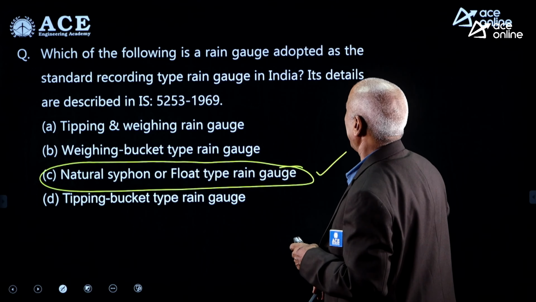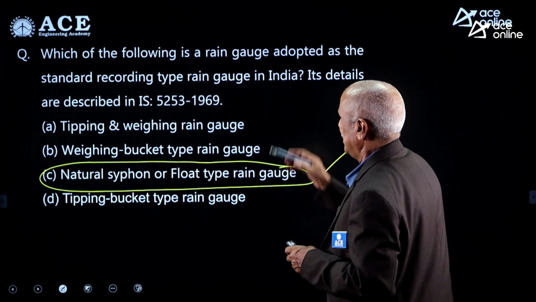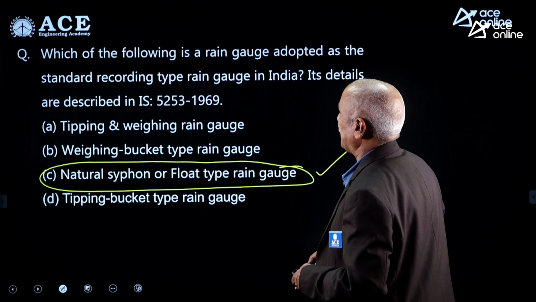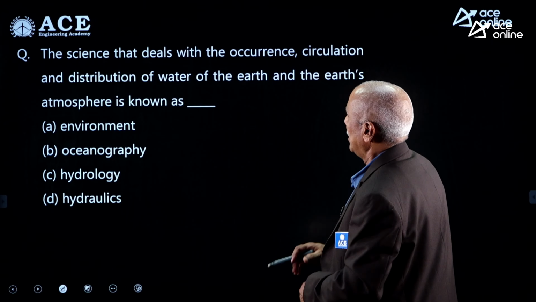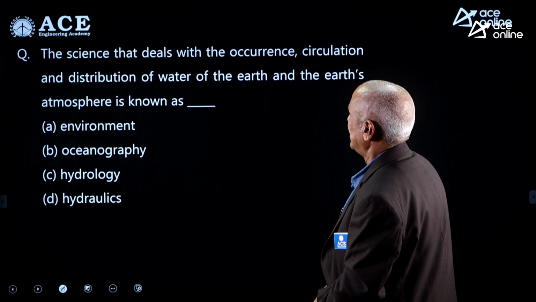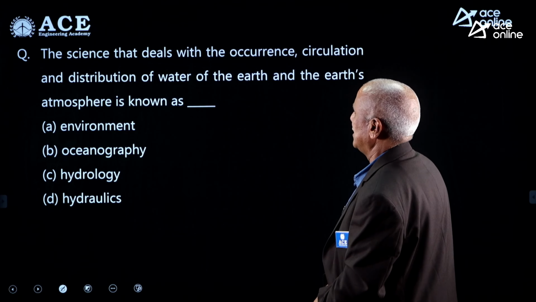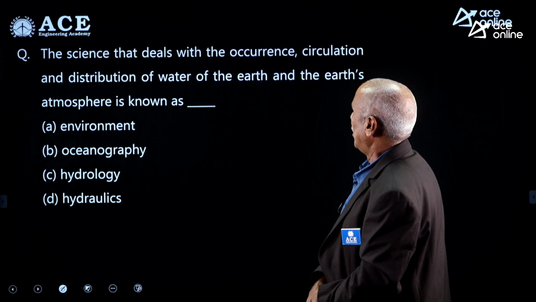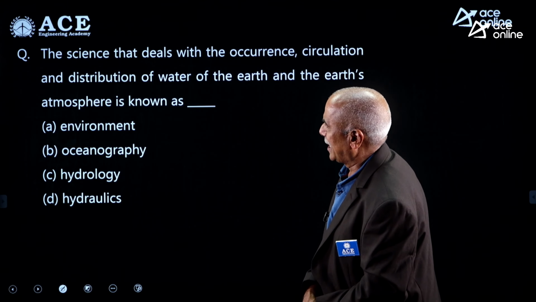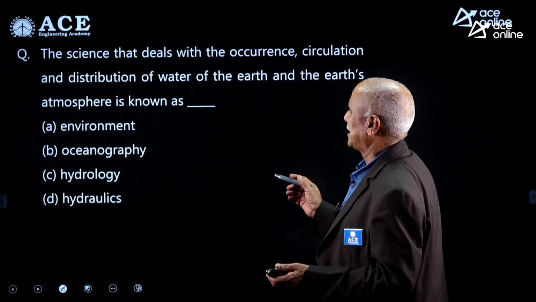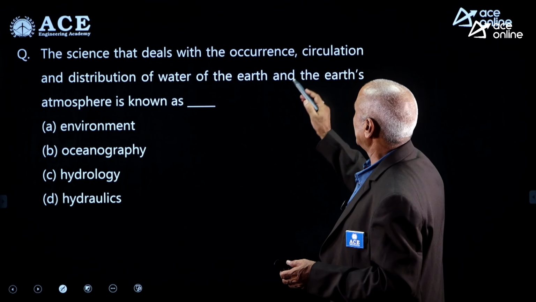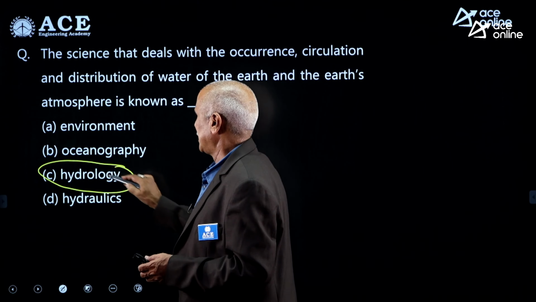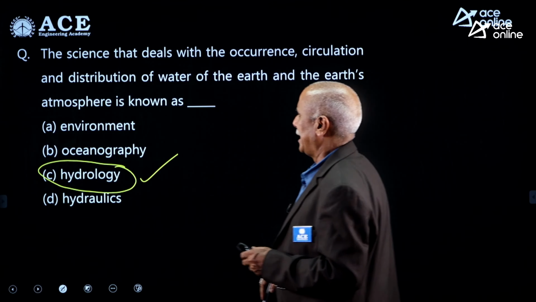Standard recording type rain gauge as recommended by that particular code is natural siphon or flow type rain gauge. The science that deals with the occurrence, circulation and distribution of water on the earth and the earth's atmosphere is known as dash. Water distribution, occurrence, circulation, everything is dealt with in the subject of engineering hydrology.